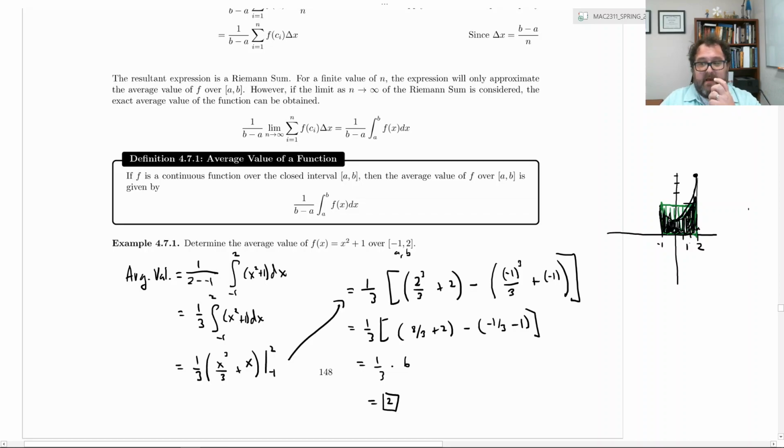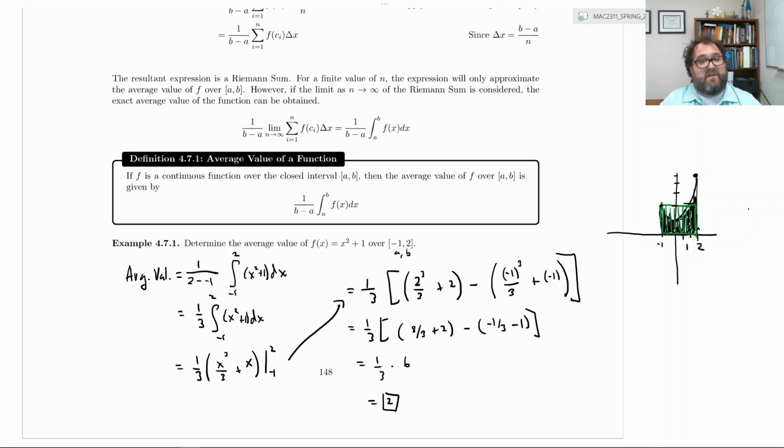Okay, so now we have that weird shape, which is the black, and then we have a rectangle with a height of 2. But guess what? The rectangle area is equal to the definite integral. Why? Because what's the area of this rectangle? The width is 3, right? Between 2 and -1 it has a base, a width of 3, and the height's 2. So the area of the rectangle is 6.